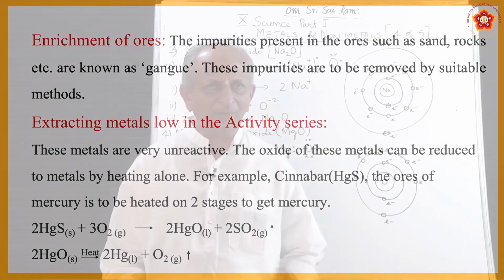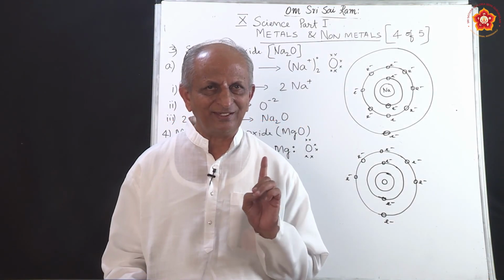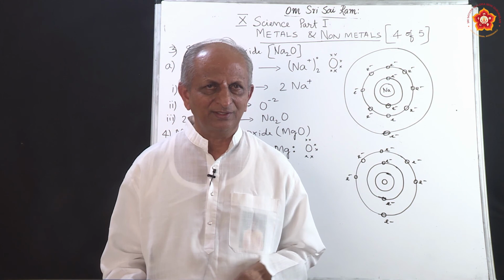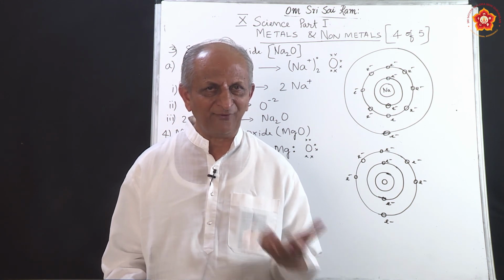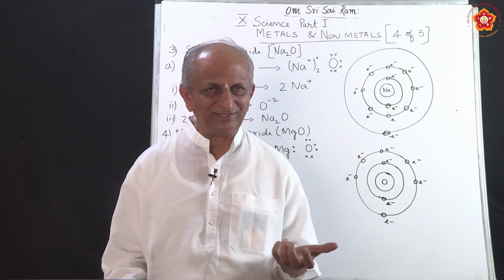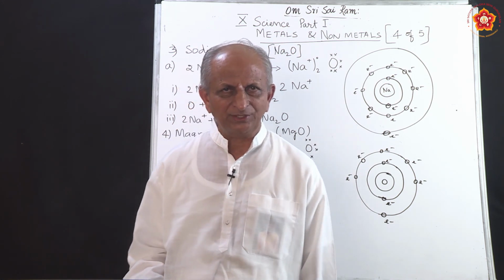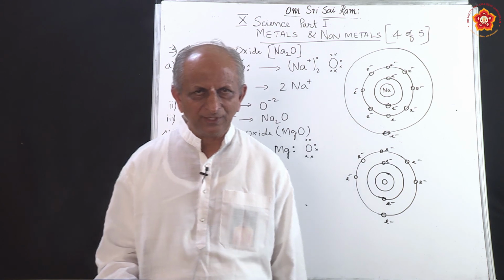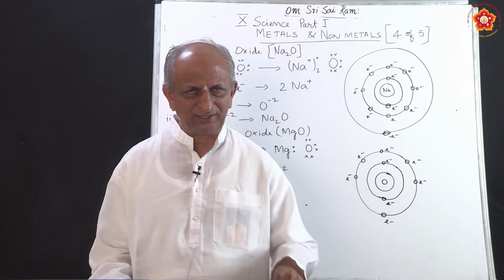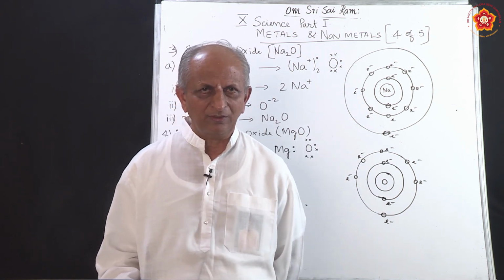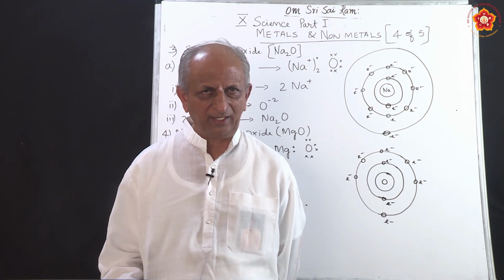I think all of you know what kind of metal mercury is, right? It is the only metal which is liquid in nature. It flows, it is very heavy also. It has a shining luster, very peculiar. Density is very high, 13.6. That means if you put mercury into water, it sinks down because density is very high.